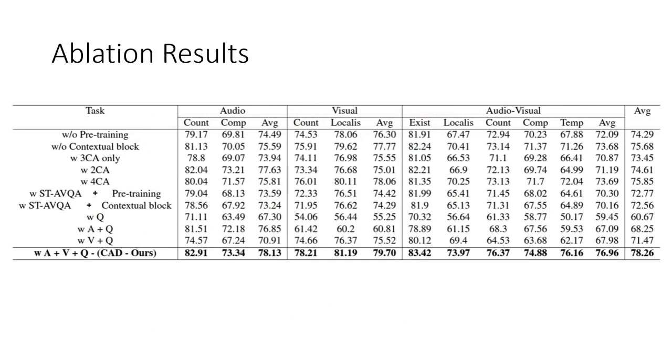Now the ablation results. Without pre-training, our method has less performance, around 4% less, and without the contextual block, the performance is around 2.5% less. If we only use 3 cross attention blocks and we don't use pre-training or the contextual block, then we will have an improvement of around 2%. If we use 2 cross attention blocks instead of 3, we will have a performance of 74.6%, and with 4 cross attention blocks, our performance is around 75.85%. Just to mention, these two contain the pre-training and contextual block as well.